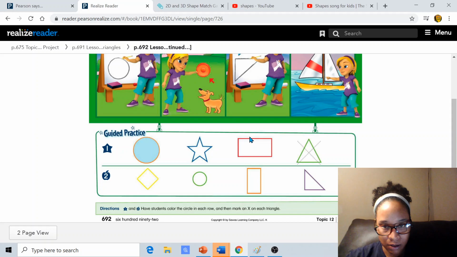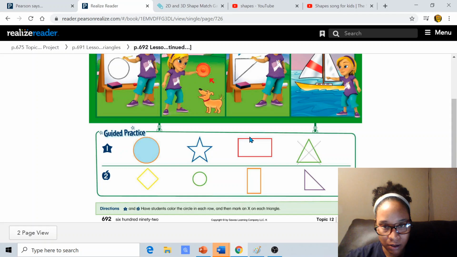Rectangle. Beautiful. All right, let's look at number 2. Again, they want us to mark which one would be a triangle. Let's see. Triangle has how many sides? 3. How many sides does a square have? 4 sides. All right, let's see.